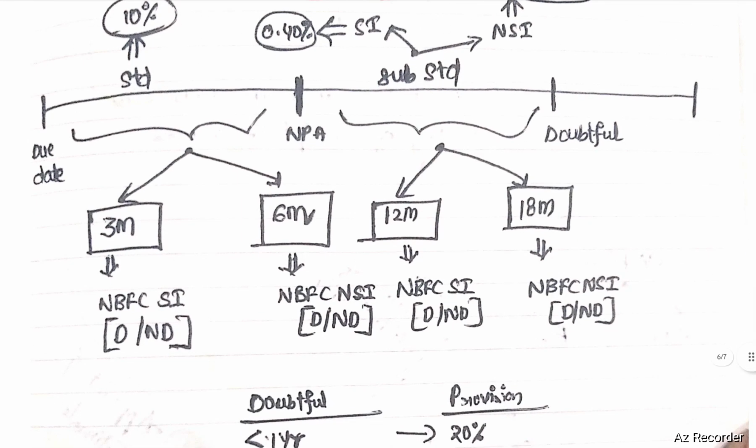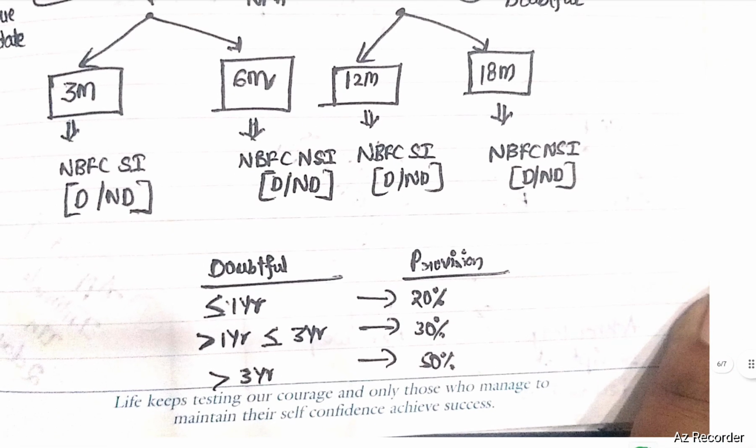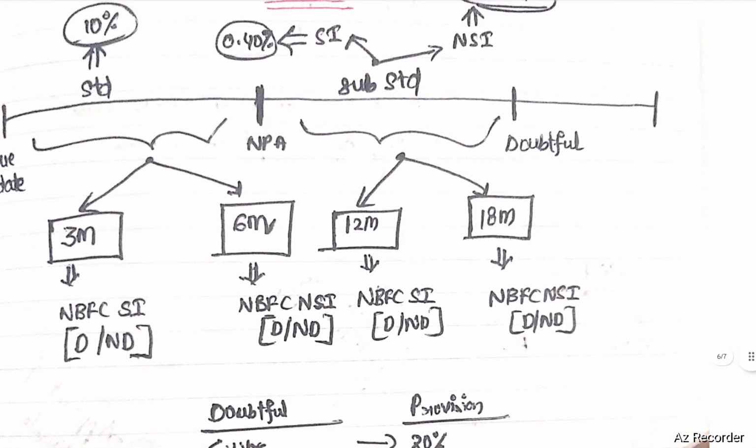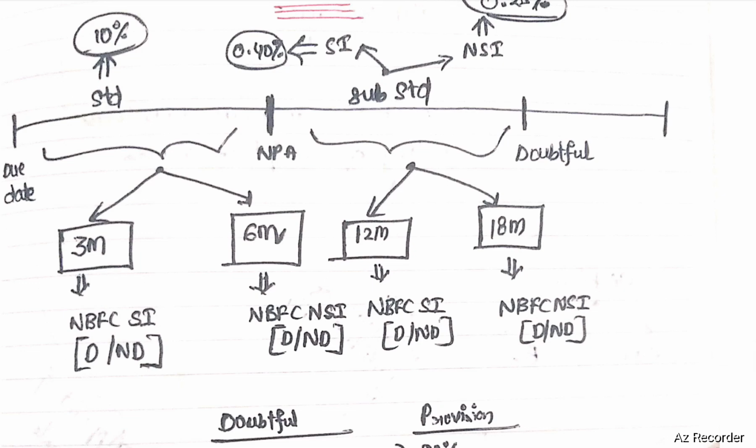Next, after doubtful, the following other provisions need to be created. Doubtful up to 1 year, 20% provision. Doubtful greater than 1 year, up to 3 years, 30% needs to be created. Doubtful greater than 3 years, 50%. After doubtful, the asset will be considered as a loss asset. In case of loss assets, 100% provision will be created.